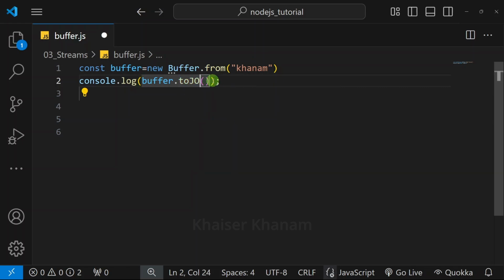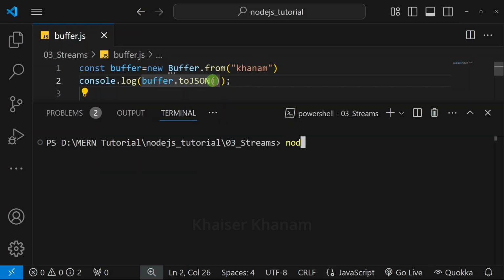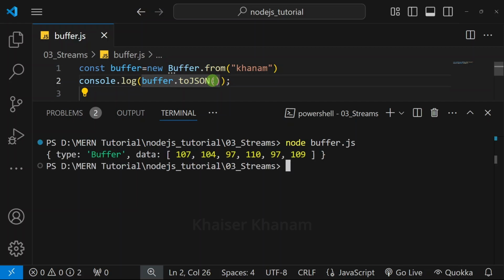Okay, when we see the output, you will understand why we are using this method. I will open terminal. I'm just going to run this buffer.js. Hit enter. Now inside this, I am having an object where type is nothing but buffer, which is the global feature provided in Node.js. And then inside this data, here I am having an array, and inside that I am having some numbers.